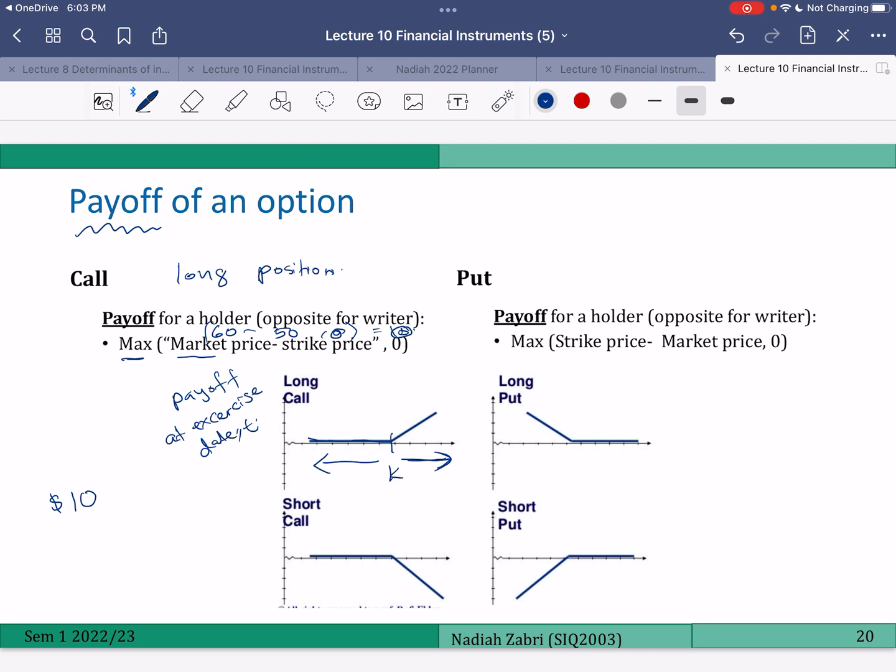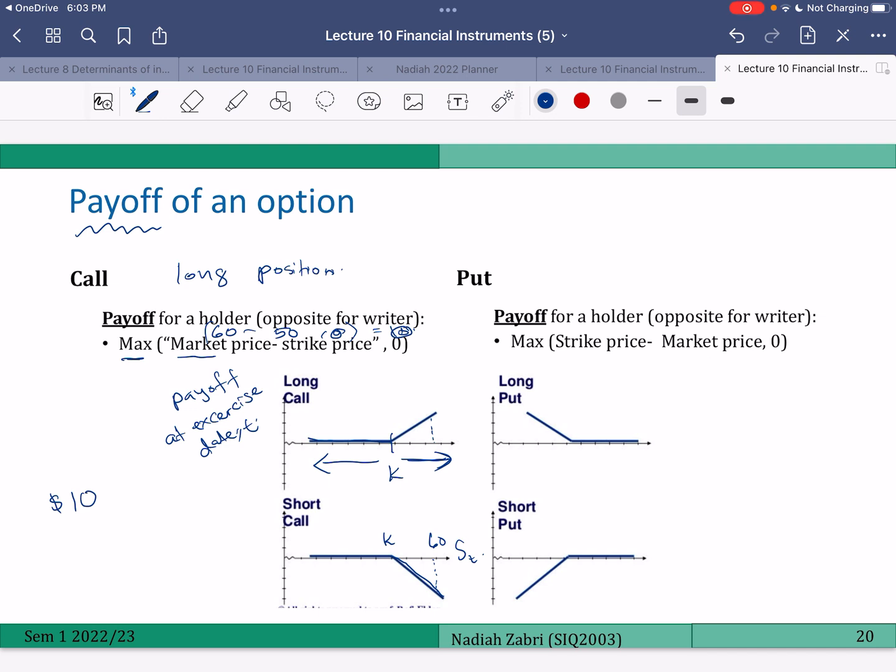Okay. For a short call, the payoff is opposite. What does it mean? For example, if ST is 60 again, but K is 50, it means the person who holds the call will exercise.